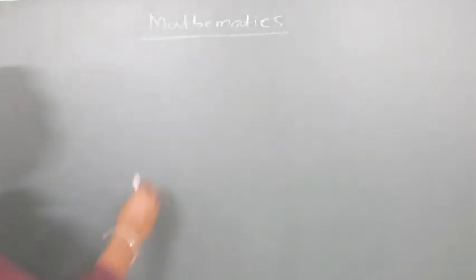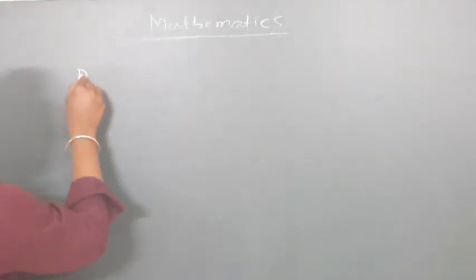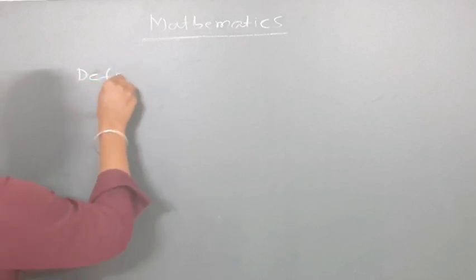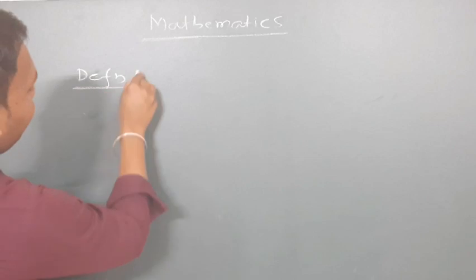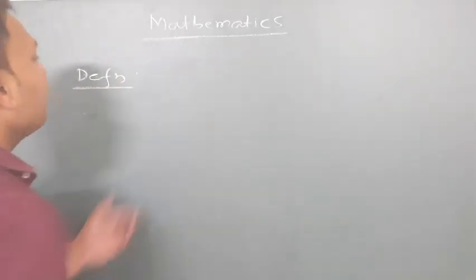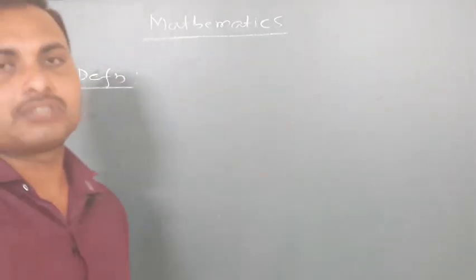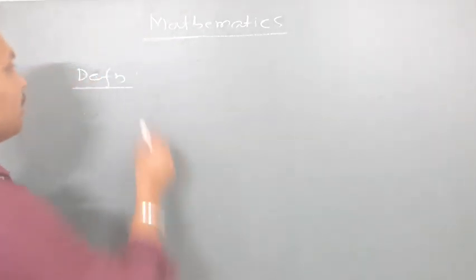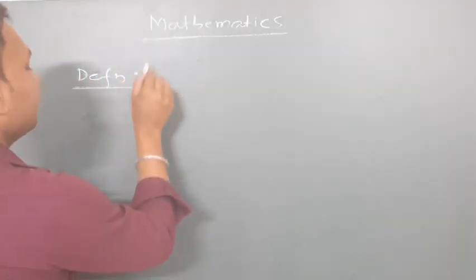For this bridge course we need to understand one by one. Definition: mathematics is one type of science. We are dealing with many objects, or many quantities.